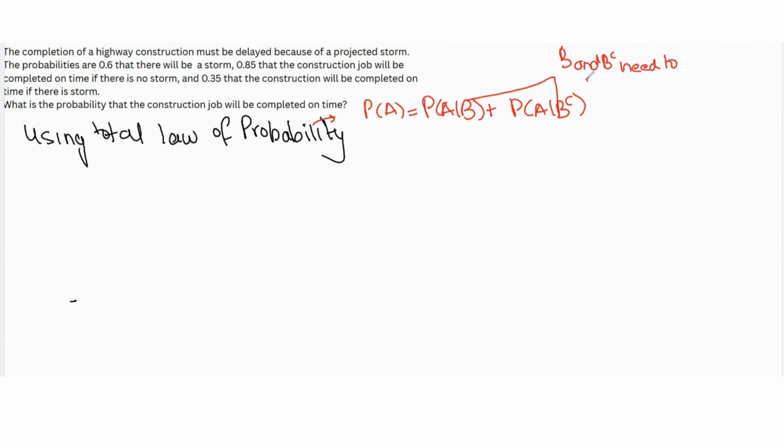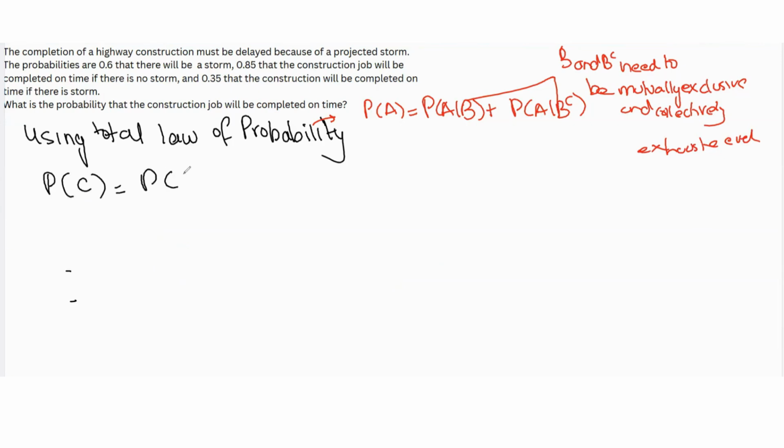So this is important. You are conditioning on mutually exclusive and collectively exhaustive events.